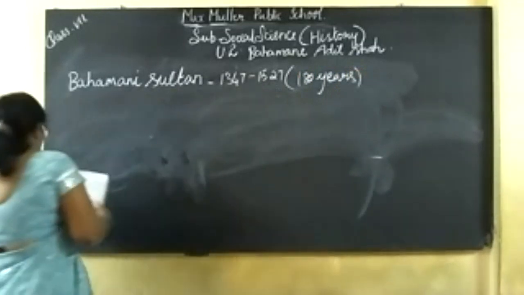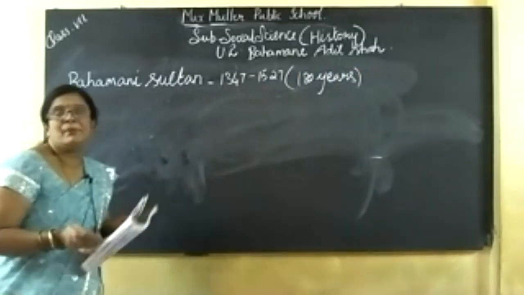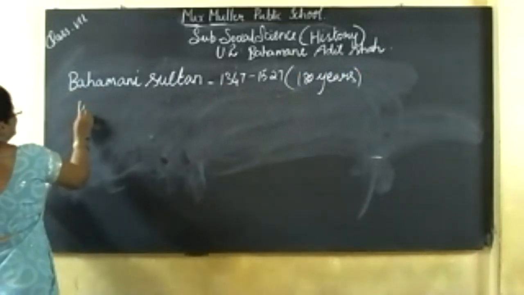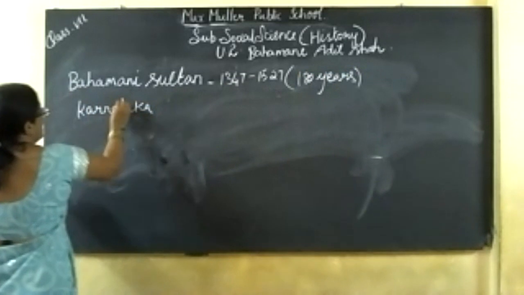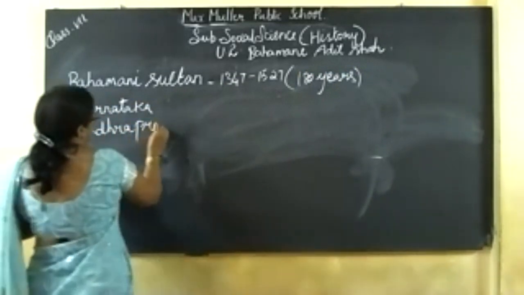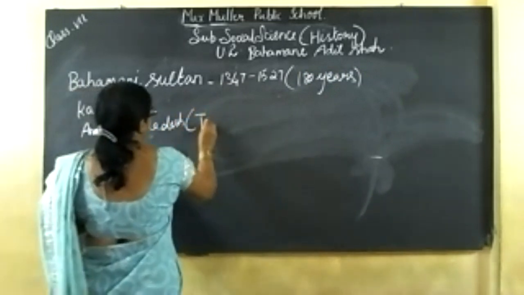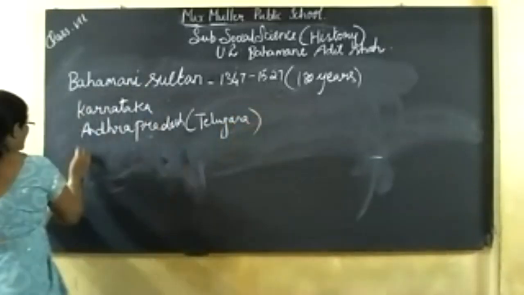Okay. The Bahmani Kingdom is part of Karnataka, Andhra Pradesh, Telangana and Maharashtra.